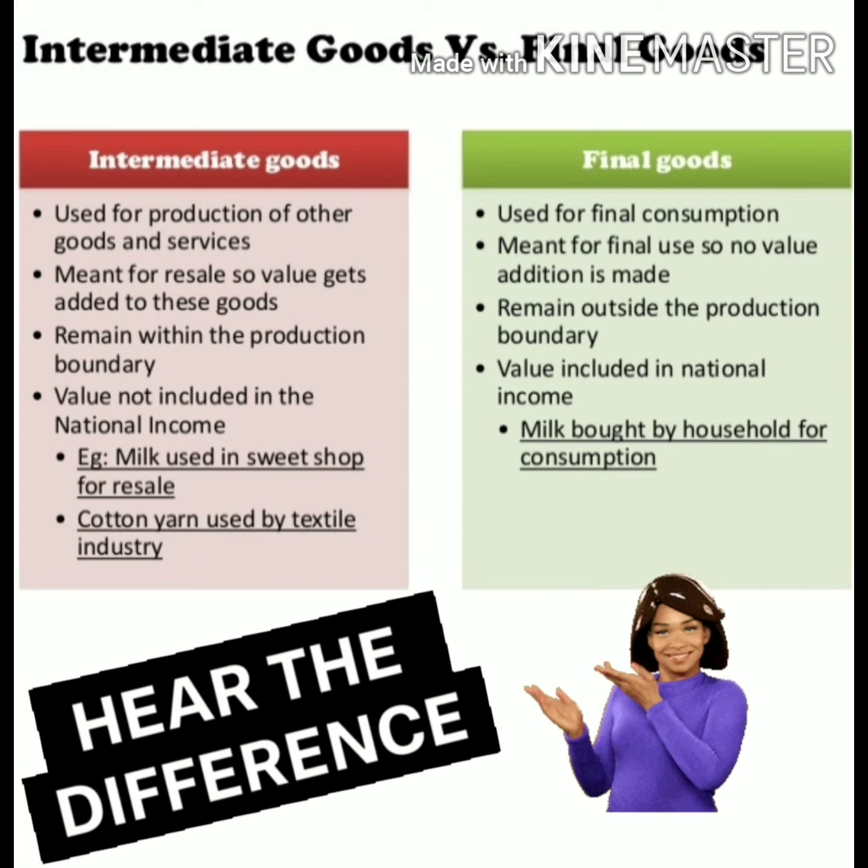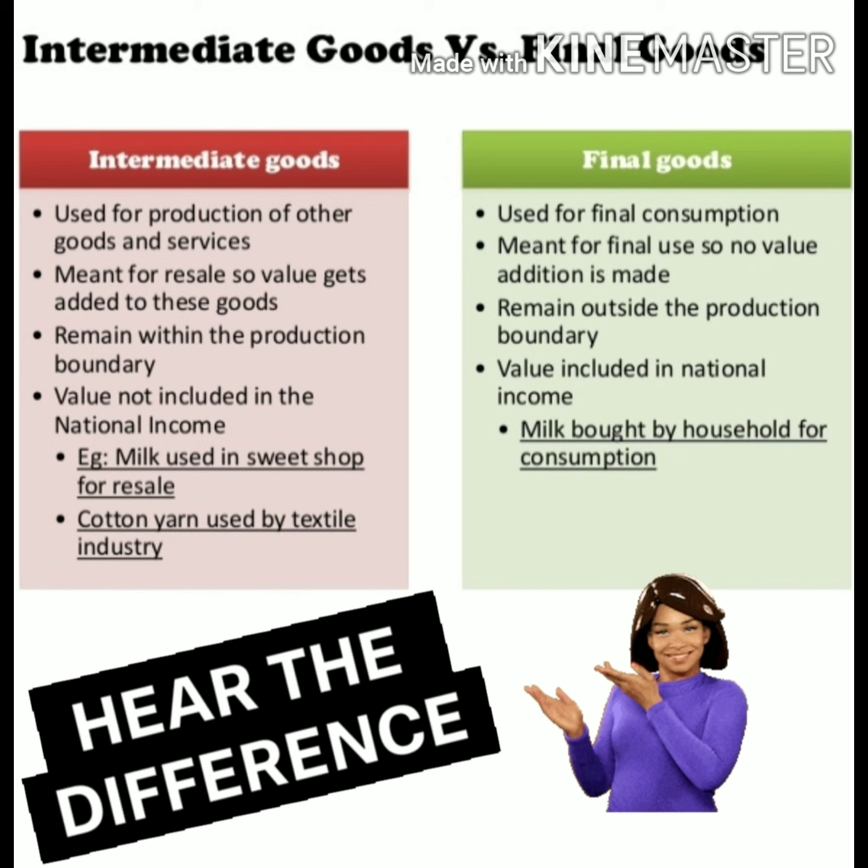Let's move on to the next topic now. What is the difference between intermediate and final goods? Intermediate goods are those goods which are produced for the production of other goods or for resale, but final goods are produced for final consumption, which satisfies the needs of the consumer directly. Final goods' value is not added further, it's only meant for final use. But the value of intermediate goods gets added in the cost of final goods.